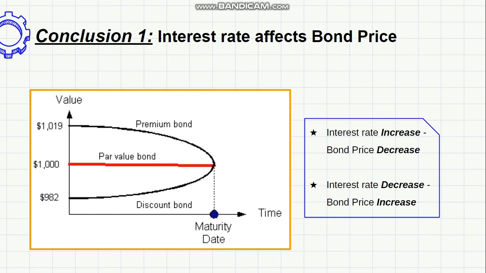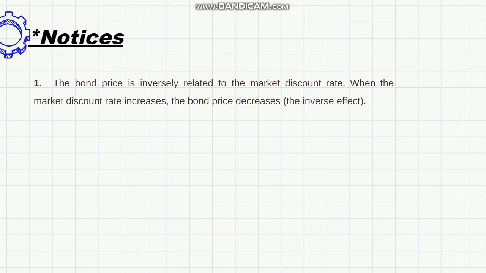Besides that, we also have some notes to pay attention to. 1. The bond price is inversely related to the market discount rate. When the market discount rate increases, the bond price decreases, the inverse effect. It's very important to notice the market discount rate because this will directly affect a bond's price and resale of bond.